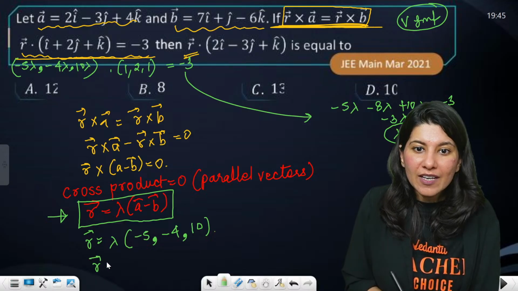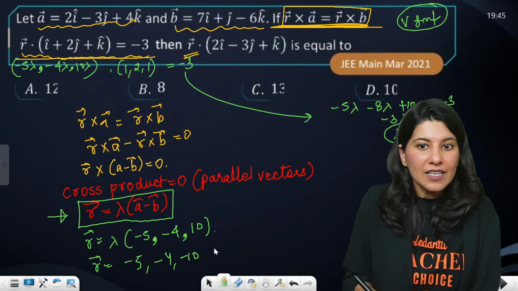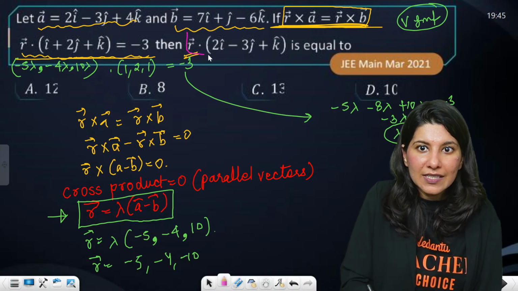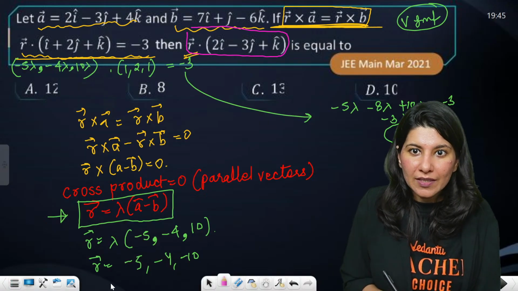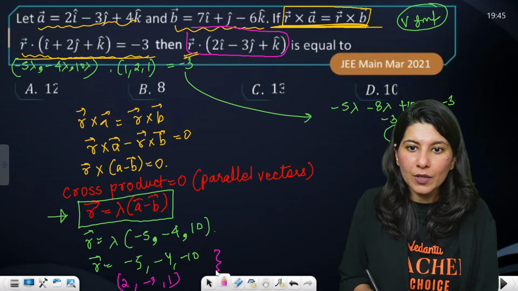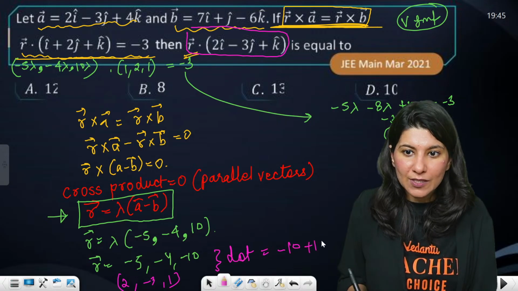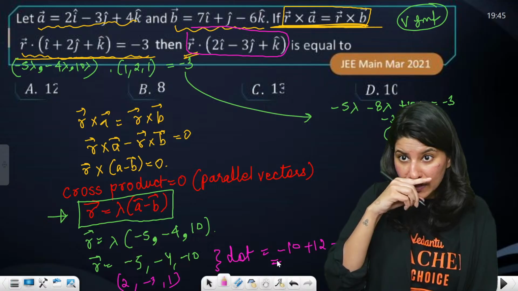That means your R vector directly is minus 5, minus 4, 10. Now you ask me anything, I'll be able to write, right? So this thing will be what? Tell me. You have to take dot with 2, comma 1, right? Let's take dot. You will get minus 10 plus 12 and minus 10. So this is going to become what? Tell me.